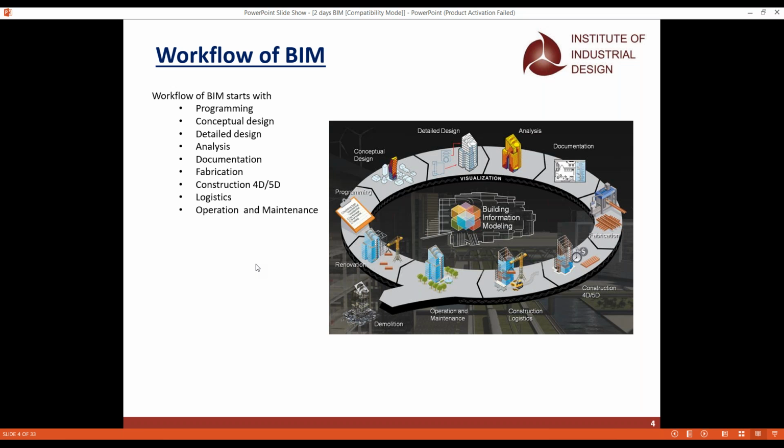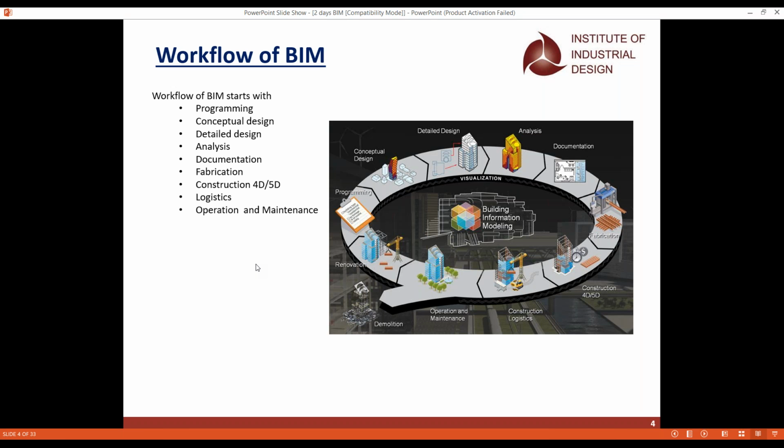And the next part is the analysis, because till now we have designed. We want to make sure that the model I have created will be safe. Will the load that I have given withstand or not?